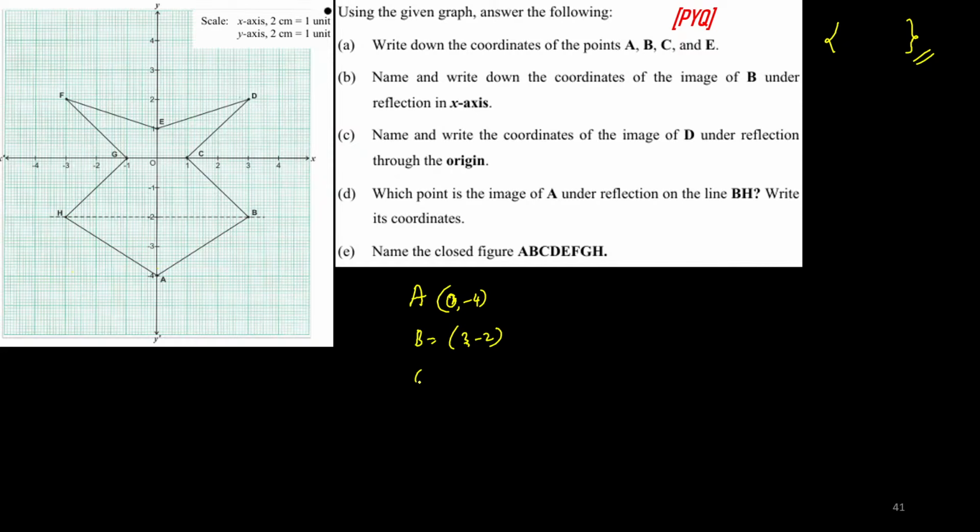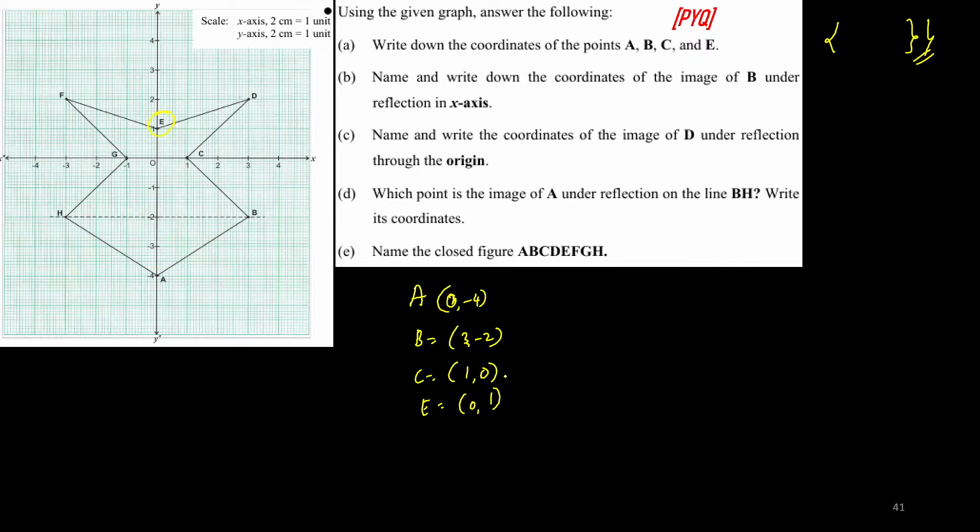Then c. What is c? All this kind of thing will make you get fewer marks, children, if you are not aware of all these things. Coordinates of c: x is 1, y is 0. Then e. Where is e? It is over here. X is 0 and y is 1. So how many of you have got this answer? Okay, you are on the right path.